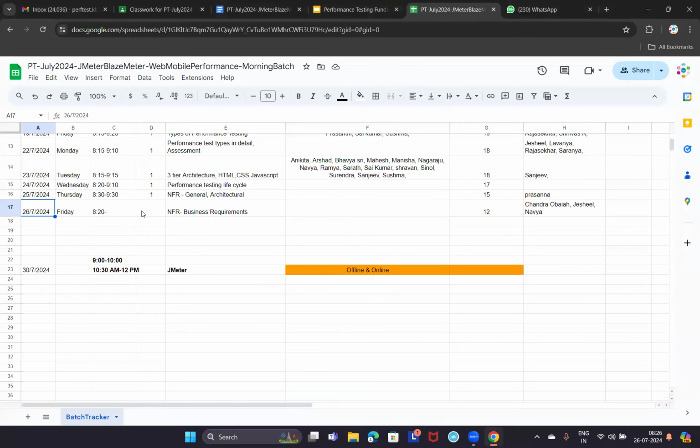I had updated the batch tracker sheet. Yesterday we discussed non-functional requirements and we covered only general and architectural requirements, right? Yes, sir. So today we will complete business requirements. And before starting today's session,